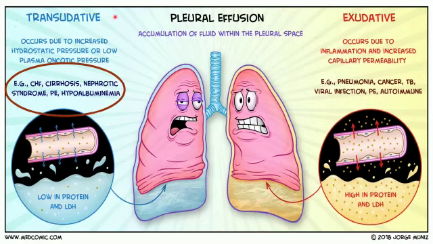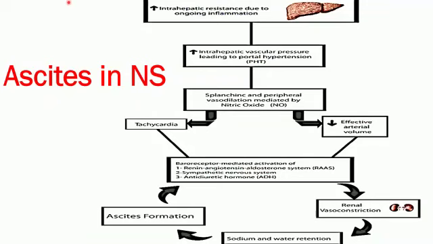So this is the difference between a transudate and exudate. So what exactly is ascites? There is actually intrahepatic resistance due to ongoing inflammation, which increases intrahepatic vascular pressure leading to portal hypertension. There is splanchnic and peripheral vasodilation mediated by nitric oxide. It may lead to tachycardia, and there is baroreceptor mediated activation of the renin angiotensin aldosterone system.